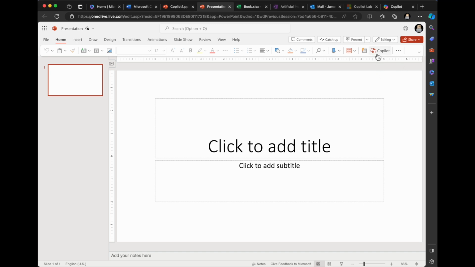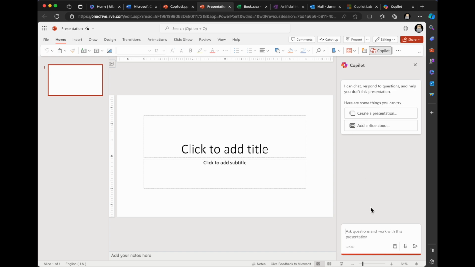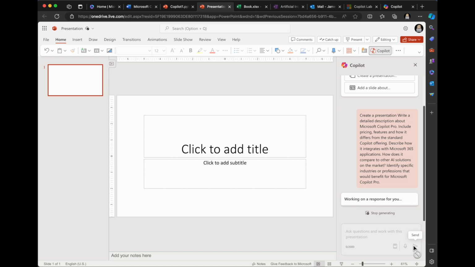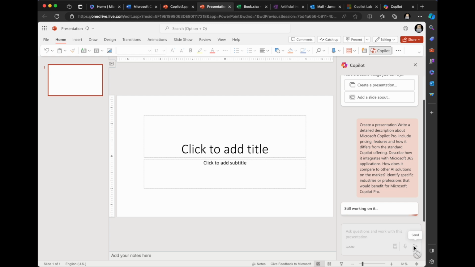I'm going to click on Copilot, click create a presentation, and paste in my super duper prompt that I used for Microsoft Word. I know they talk about AIs needing context and detail, so let's hope it goes beyond the coding focus of the first attempt and does it a little bit better.